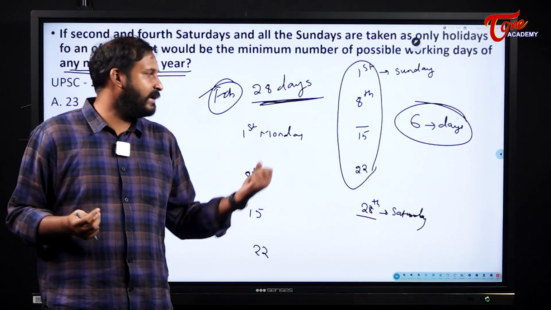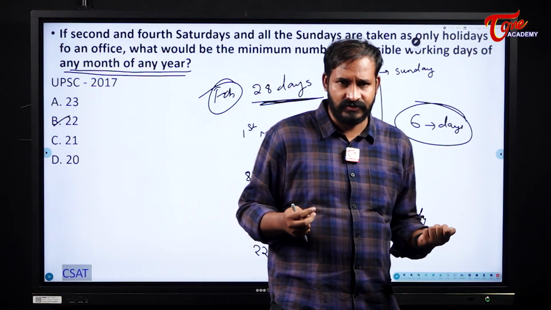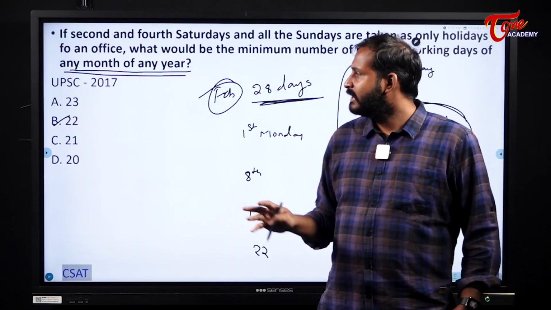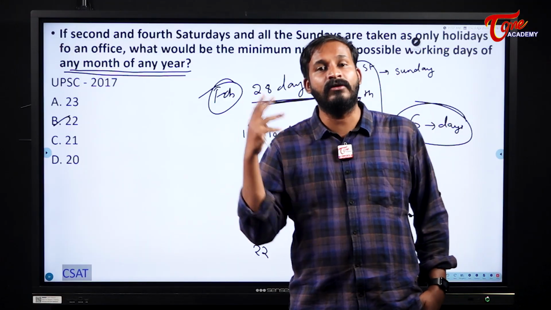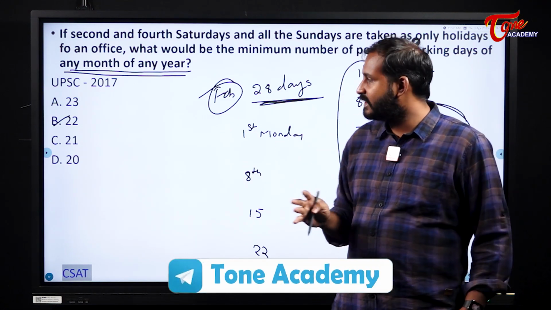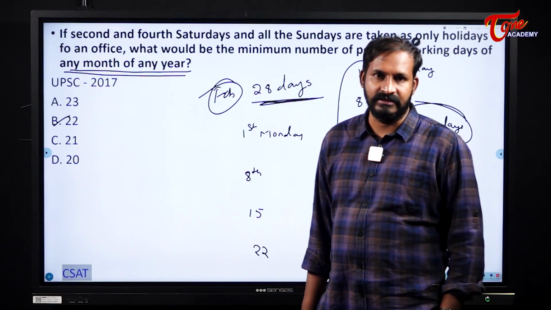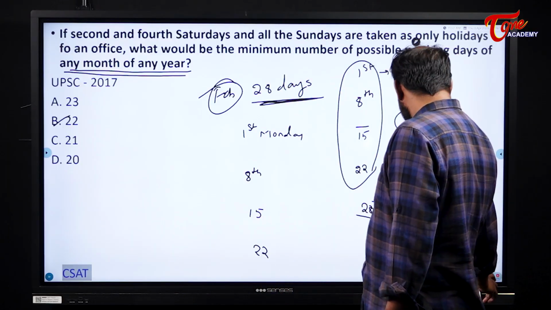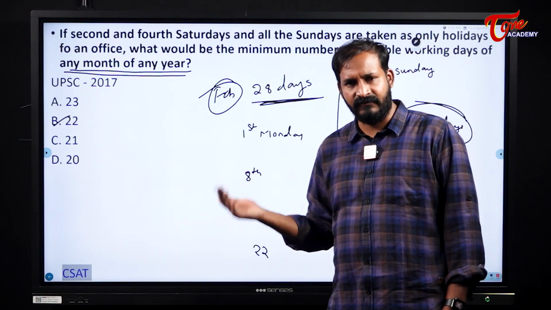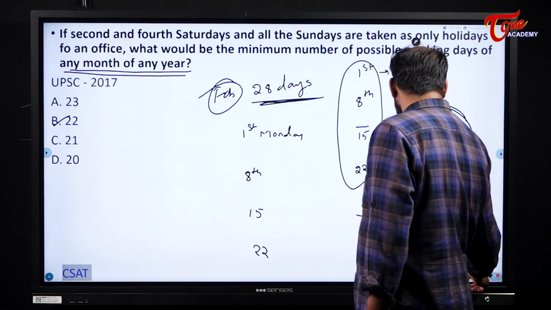Because of that reason, I am taking February month as 28 days only. Usually you can take 29, but we are not going to do that one. The reason is it should be satisfied for all the years. So a minimum of 28 days is there for us. That is the reason I will take 22 as my final answer. Okay. Don't take 29 days in February or consider 31 days or 30 days of a month. We should take the minimum possibility. So our answer here becomes 22.